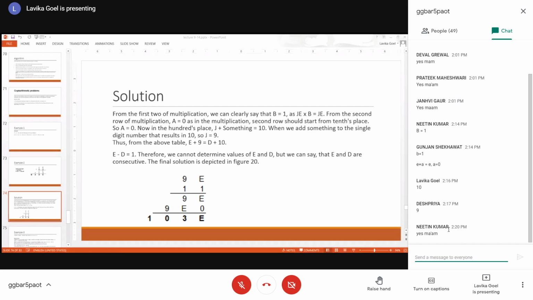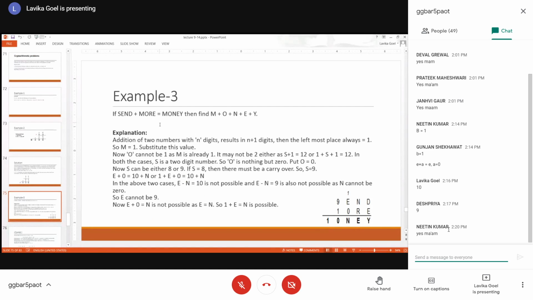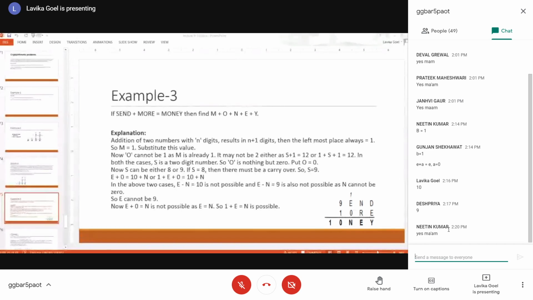Fine. Let us take another example. So let us take now another example. If SEND plus MORE is equal to MONEY, then find M plus O plus N plus E plus Y. This is another example which is given to you. In order to calculate M plus O plus N plus E plus Y, you need to find out the values of all these characters, M, O, N, E and Y, right? So let us start. The equation is SEND plus MORE is equal to MONEY.